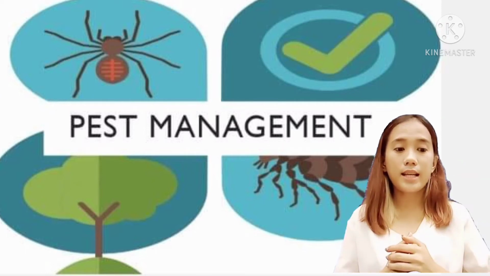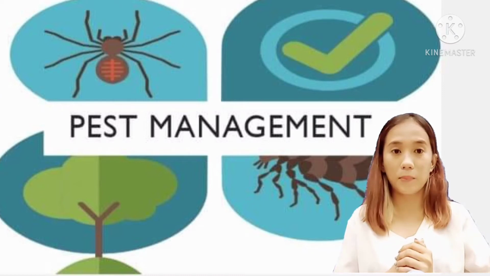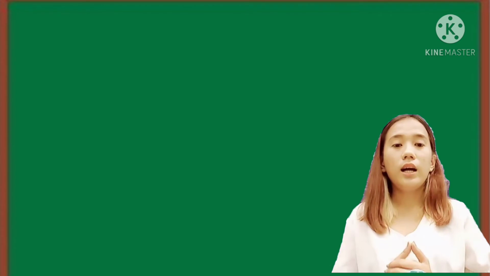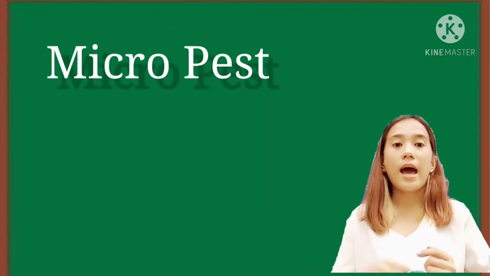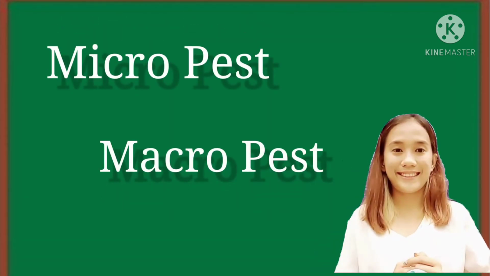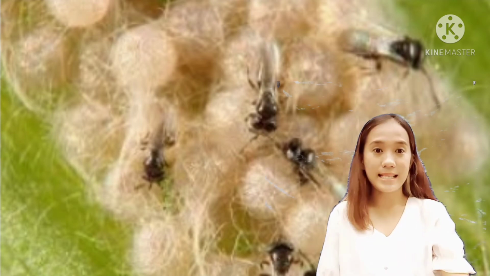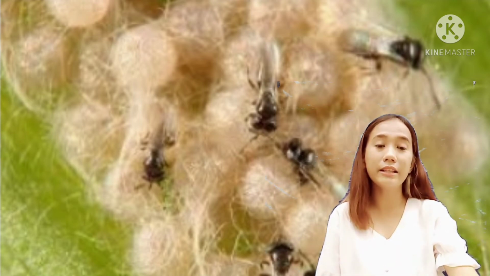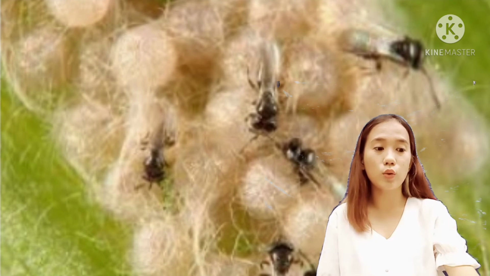There are different types of pests that affect the healthy growth of crops. These are the micropests and macropests. Micropests are those pests that are relatively smaller in size and their physical presence is quite difficult to notice. Their effects or activities in the farm make their presence felt.